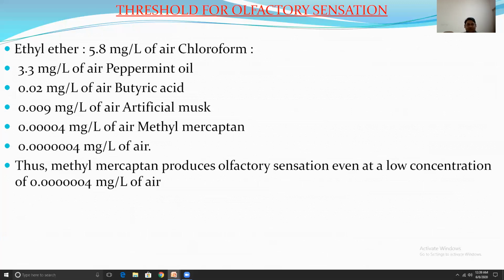Threshold of olfactory sensation. Ethyl ester 5.8 milligram chlorophene.